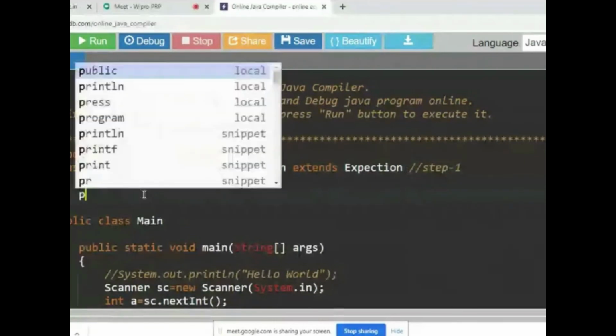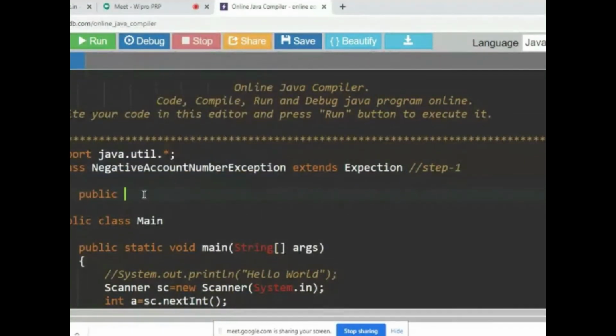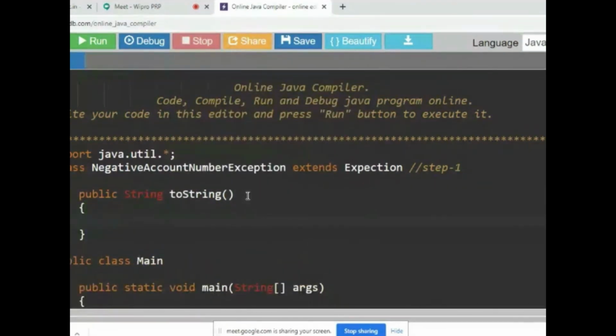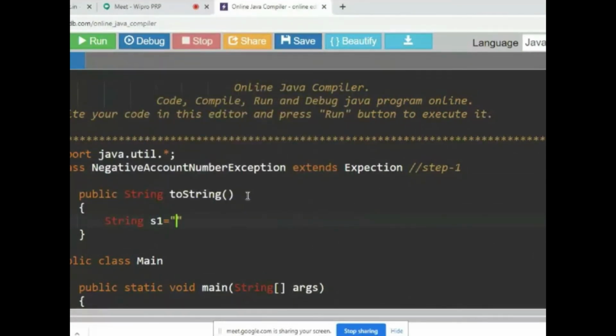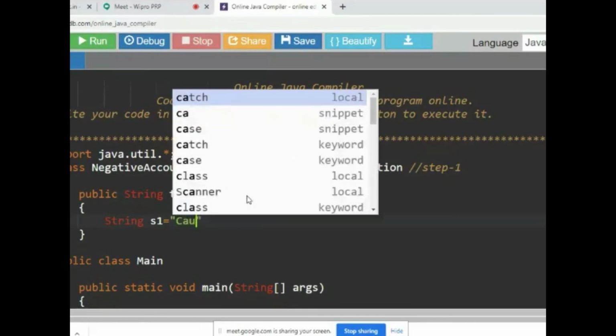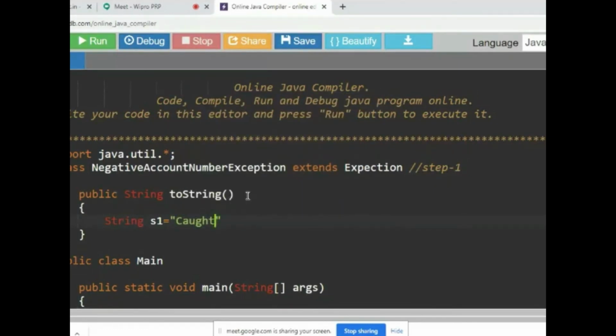Now I write public String toString method, which is going to return the string description. I'll write some String s1 is equal to some description about the exception. Some message I'm putting: caught by NegativeAccountNumberException.